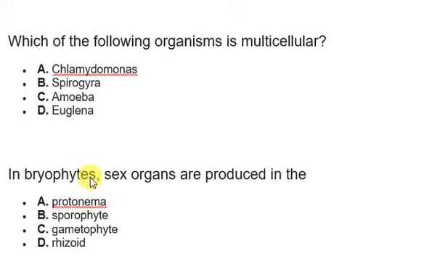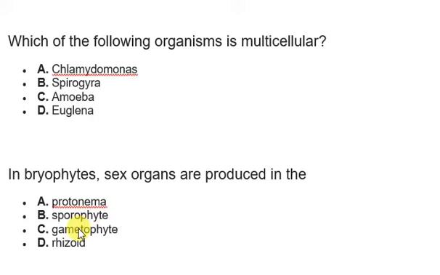All right, and these sex organs are produced in the dash. A, protonema. Note, protonema is an early form of a bryophyte in its life cycle. It's more like the early stage of a bryophyte. We have the sporophyte. Sporophyte is a reproductive part in bryophytes, but it produces spores. That has nothing to do with the sex organs. Talking about the gametophyte, which makes it so obvious as the correct answer.